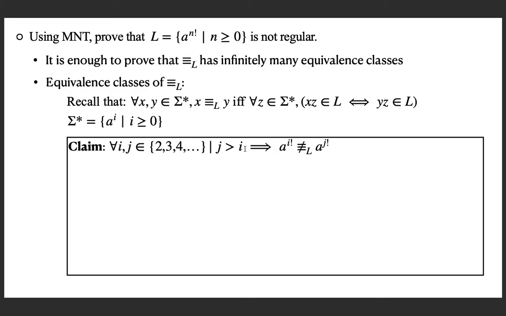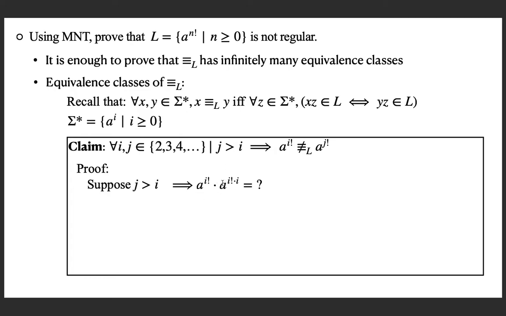Whenever j is greater than i, I claim that a to the power i factorial is not related to a to the power j factorial under the canonical relation. That means I can find a z such that when I concatenate z with a to the power i factorial, the resulting string is in the language, and when I concatenate the same z to a to the power j factorial, the resulting string is not in the language. That is what I am going to give you. Suppose j is greater than i, and this is the z I am giving you: a to the power i factorial multiplied by i, that is a number.